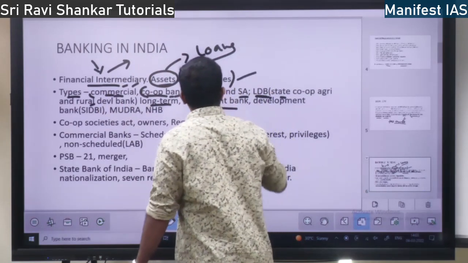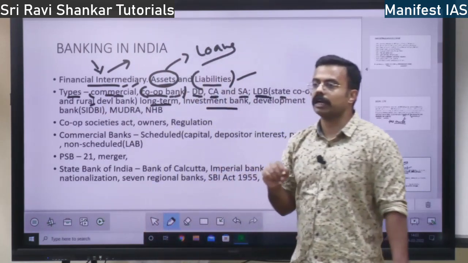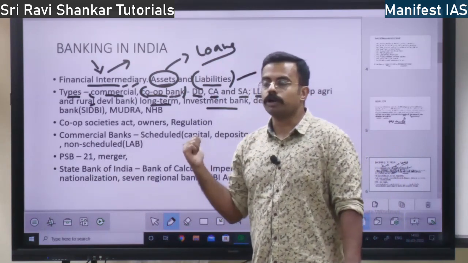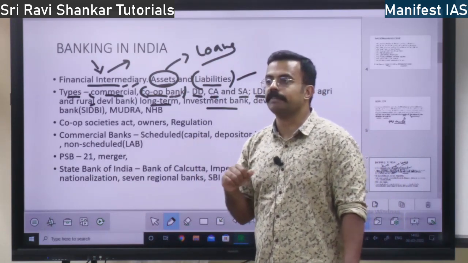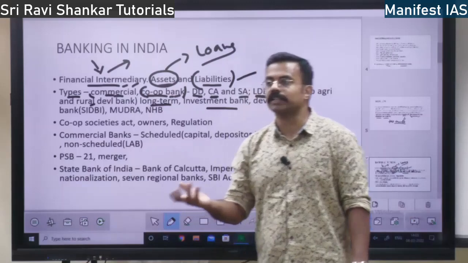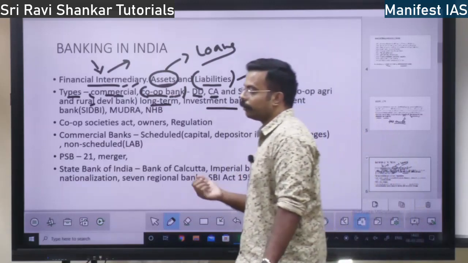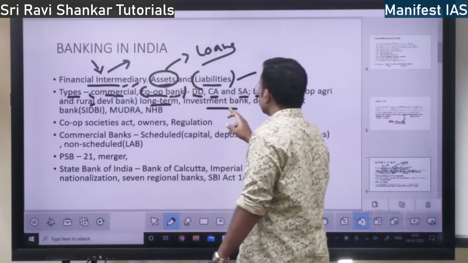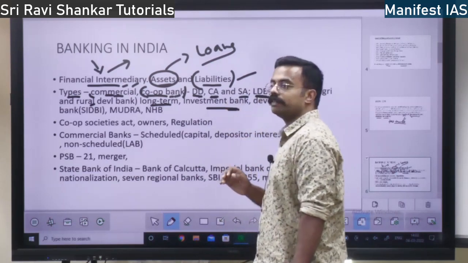Then you have investment bank. Investment banks are also called merchant banks. So what do they do? They carry out investment in various activities, various sectors: infrastructure, electricity, renewable energy. So in various sectors they are going to invest. That is why it is called investment bank.